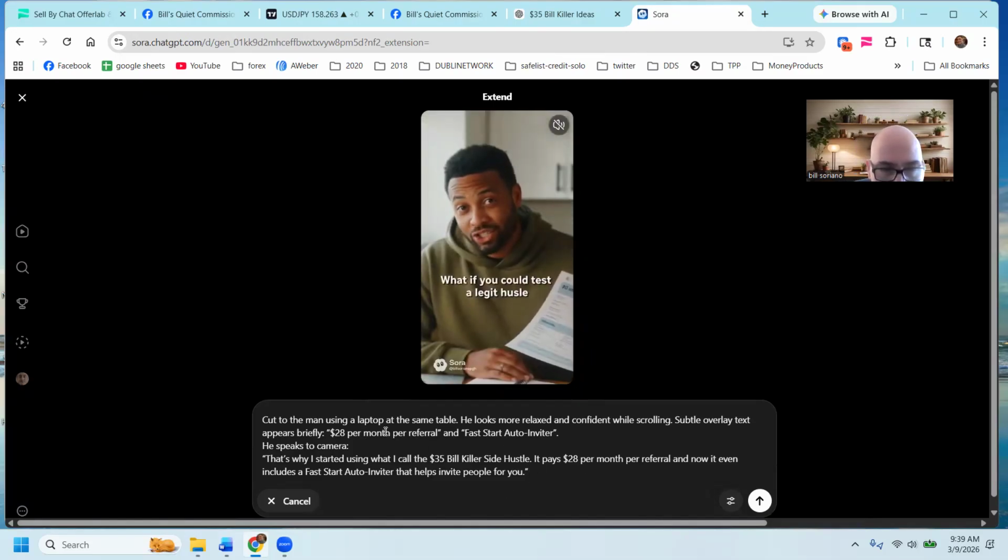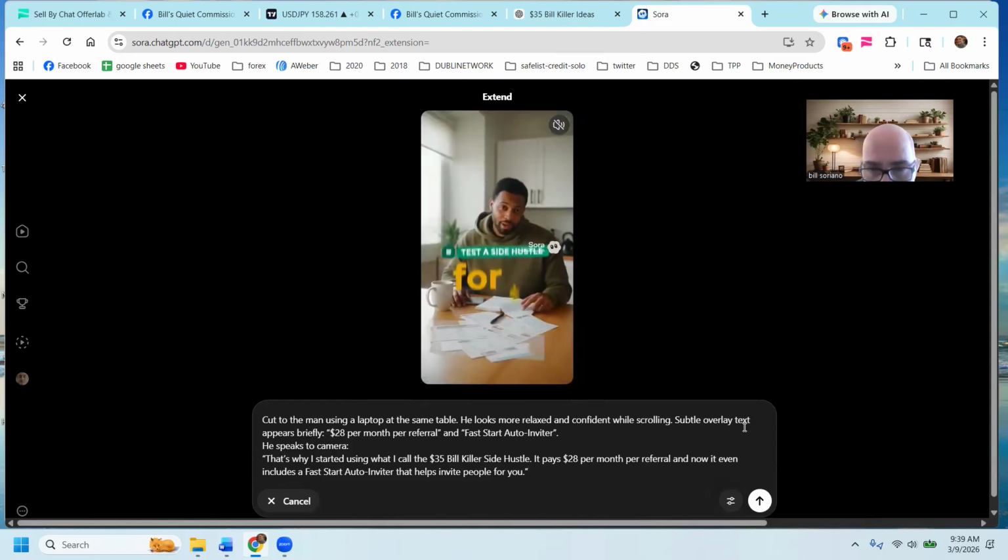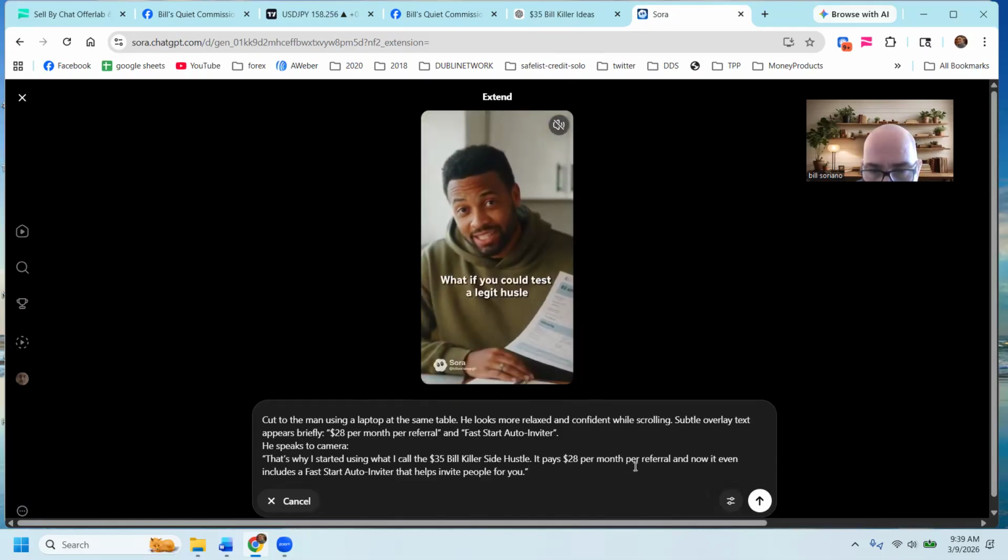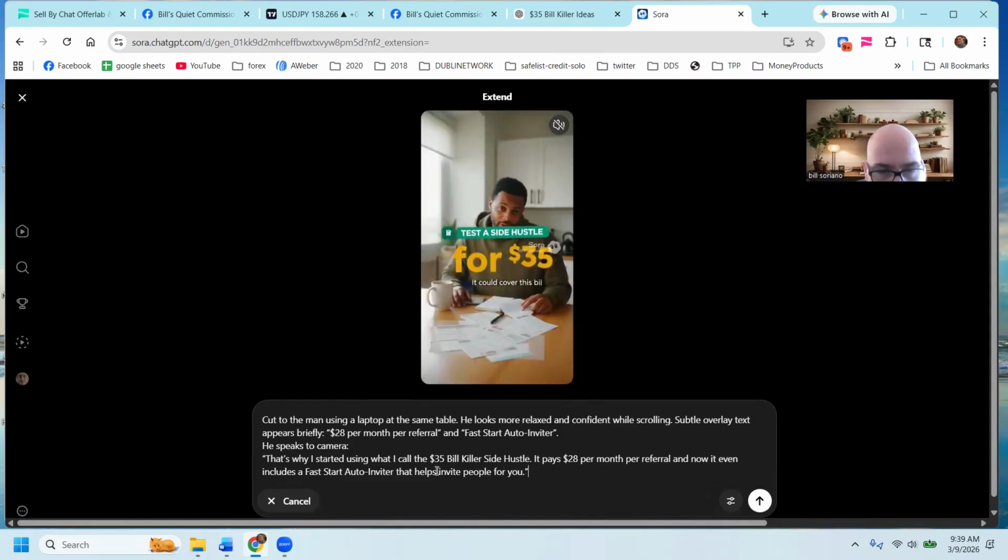You know, you kind of read it: cut to the man using the laptop. He looks more relaxed, confident while scrolling. $28. That's why I started using what I call the $35 bill killer side hustle. It pays $28 per month for the referral. And now even includes a fast start auto miner. So if there's any mistakes in there, just fix them.